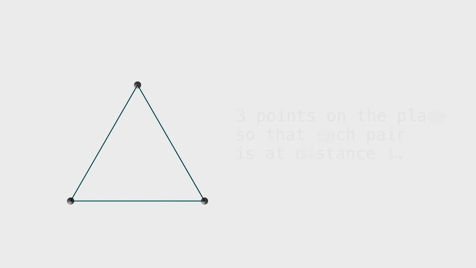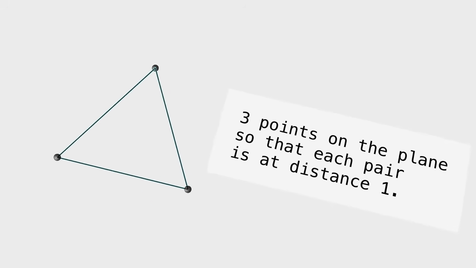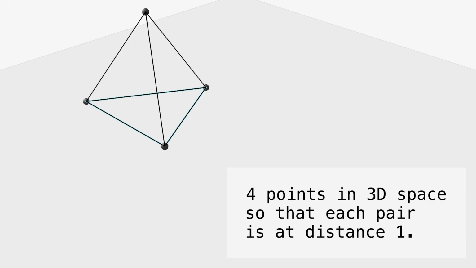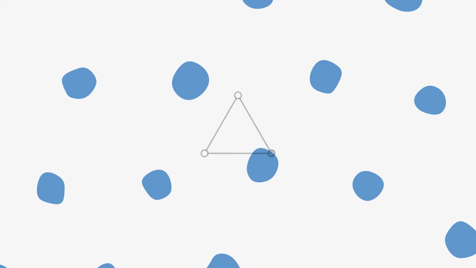This line of attack gets stuck here, because to prove 25% this way, we would have to put 4 points on the plane so that any 2 of them are at distance 1 from each other. This is only possible in 3 dimensions. To make further progress, it's helpful to reformulate the argument.